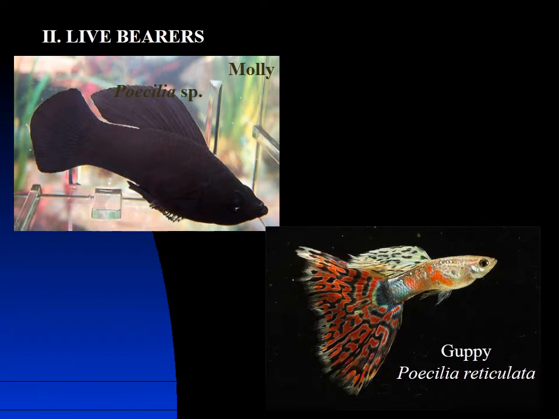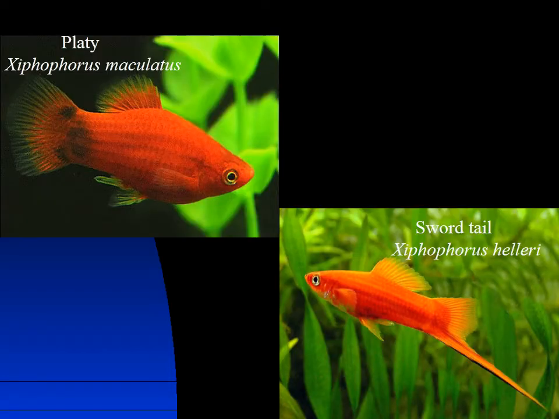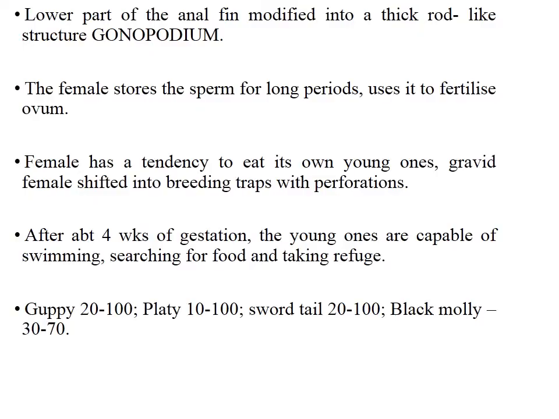And the live bearers are those that give birth to young ones, and this includes the molly, the Poecilia species, and the guppy, the Poecilia reticulata. Platy, the Xiphophorus maculatus, and the swordtail, Xiphophorus helleri. You can see it's known as swordtail because of this sword-like tail that it possesses.